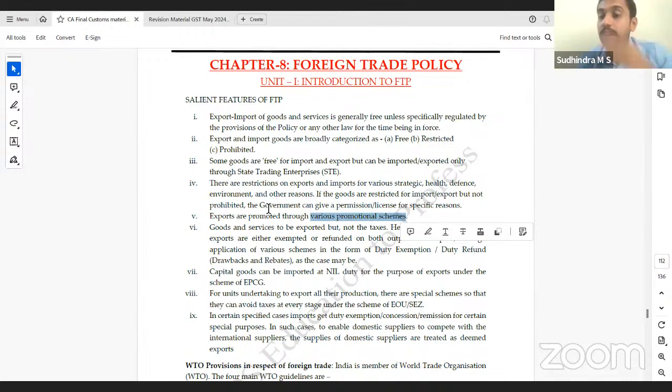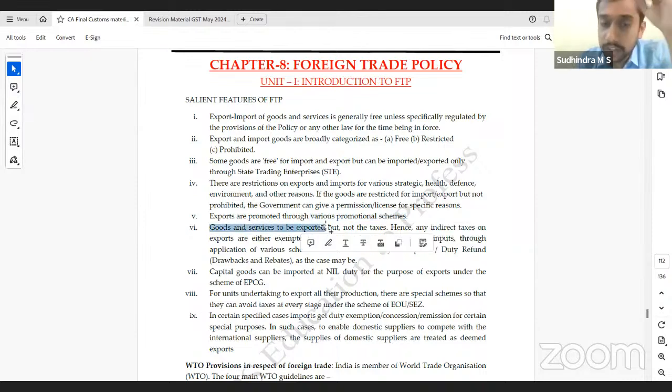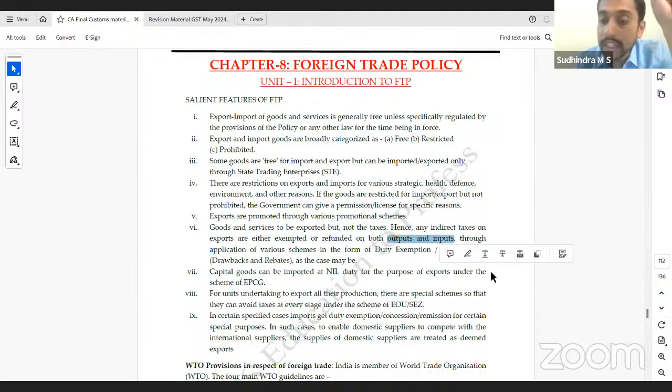We will discuss those schemes: duty remission schemes, duty exemption schemes, duty drawback, EPCG schemes, correct? DFIA, advance authorization. There are various export promotional schemes. Goods and services are to be exported, but not the taxes. Hence, any indirect taxes on exports are either exempted or refunded, on both inputs and outputs, through application of various schemes in the form of duty exemption or duty refund, drawbacks and rebates, as the case may be.